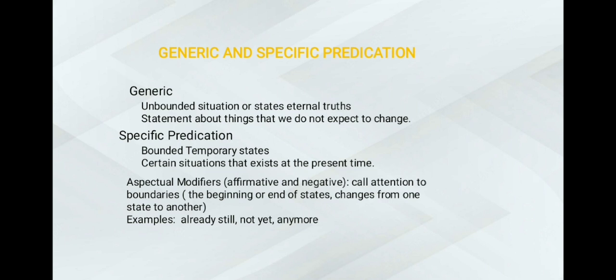In a specific predicate, bounded or temporary stage, a certain situation that exists at the present time. Examples of specific predications: Gregory is here. The company manufactured silicon chips. Next is aspectual modifiers. Affirmative and negative call attention to boundaries, the beginning or end of a stage, changes from one stage to another. Examples: already, still, not yet, anymore.